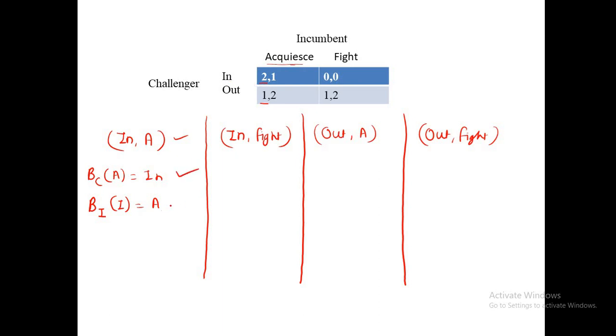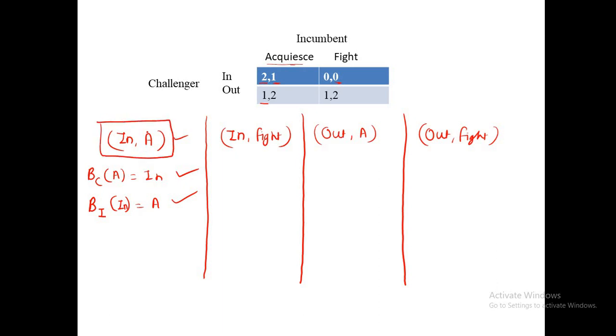Okay, now we will check for BI(in) equal to A. Means what? The best response for the incumbent when the other player, that is challenger, is taking in. Okay, so challenger is taking in here, and we will try to find out the best action for incumbent. If incumbent takes accommodate, he will get 1. If incumbent takes fight, he will get 0. So 1 is best, means accommodate is the best. So this is also satisfying. So we can say that this combination is an equilibrium.